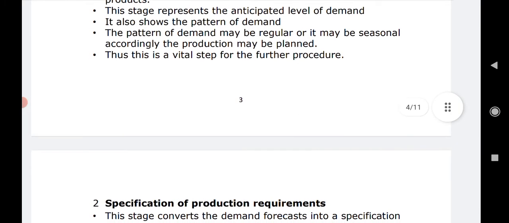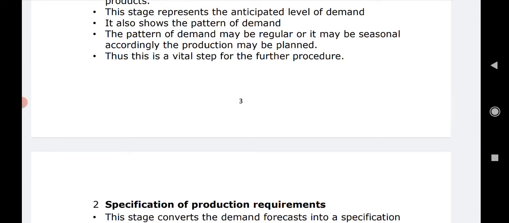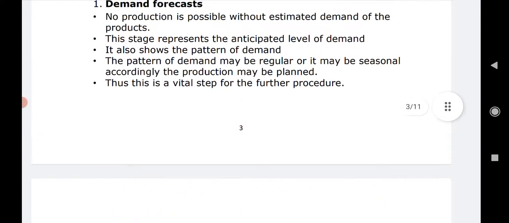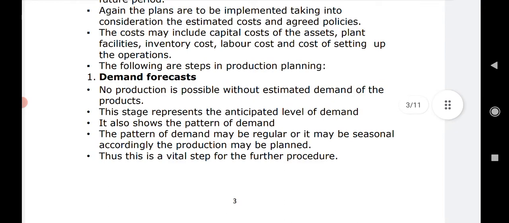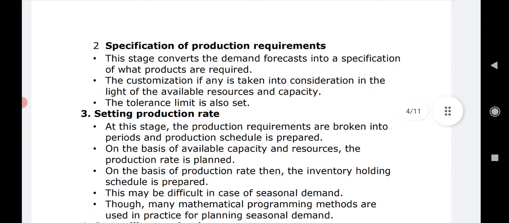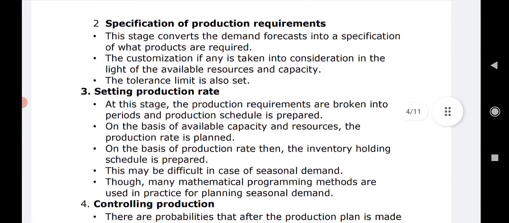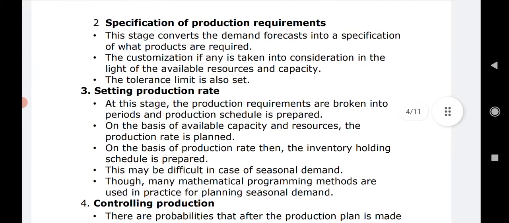Thus this is a vital step for the future, right? Next, number 2: once we have set the demand forecast, or demand forecasting is done, we need to specify the production requirement. This would be the tentative demand of some product. Then accordingly we need to check that if we want to make things according to demand, are we having all the requirements or not, and that is said to be the second stage, that is specification of production requirement.